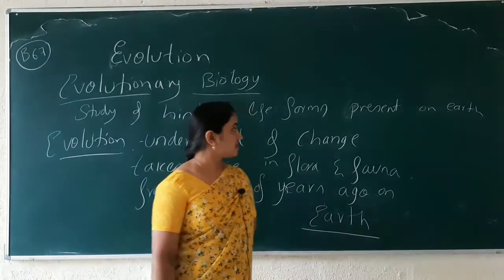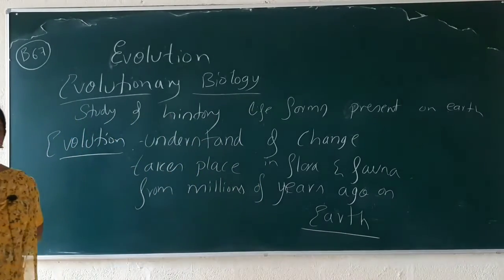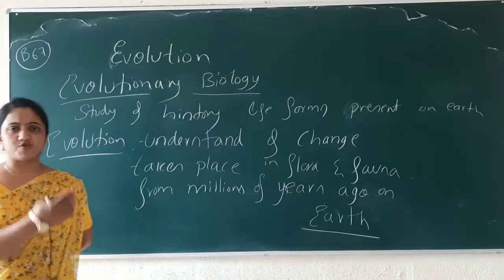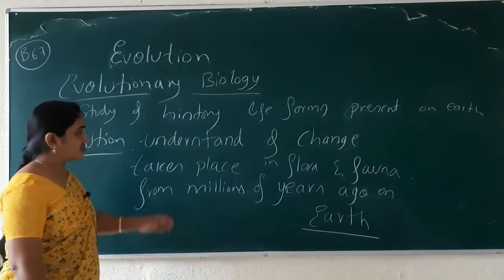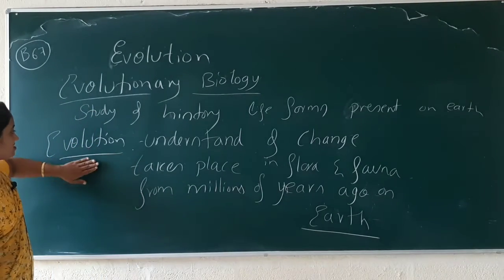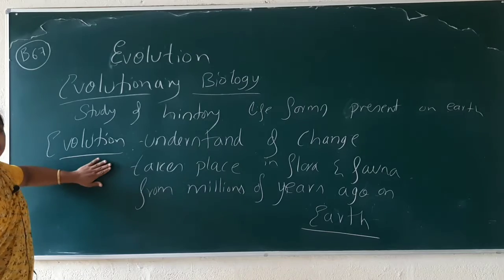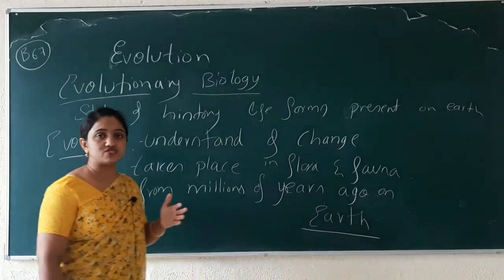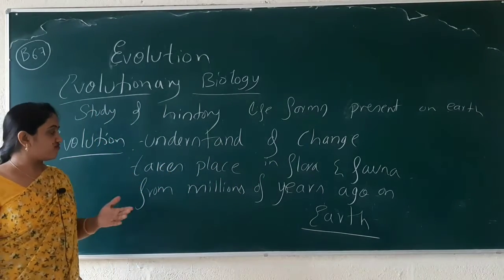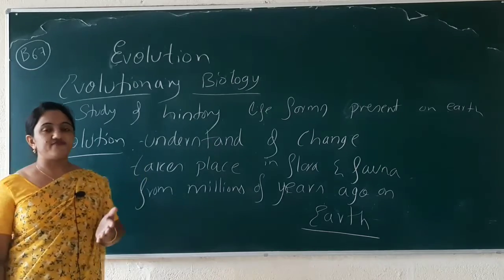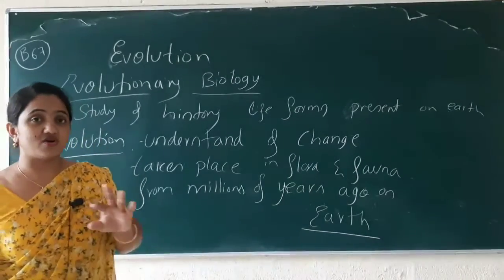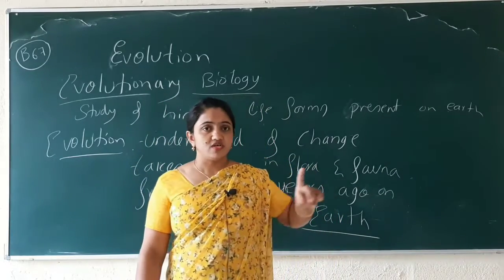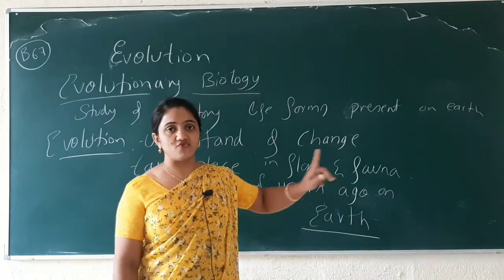So this is all about the introduction. Still I have not started the evolution concept. Evolution consists of so many contexts, which we will understand later. Just look at this definition of evolution. What is evolution? It is the subject of understanding the change that takes place in flora and fauna from millions of years ago on Earth. This is not about a single day or a single year or a decade or a century. This is all about millions of years ago.